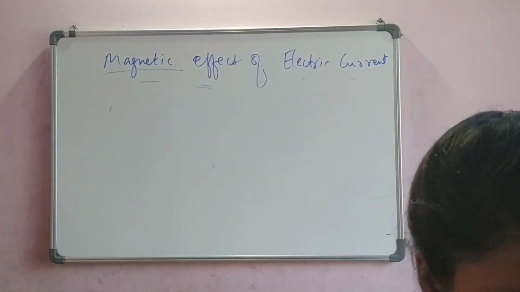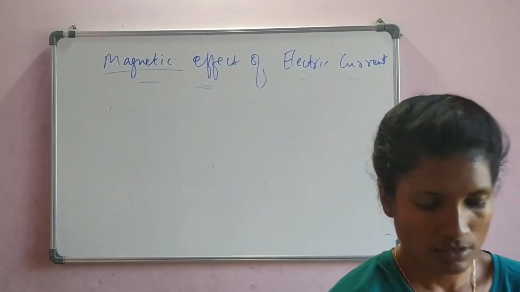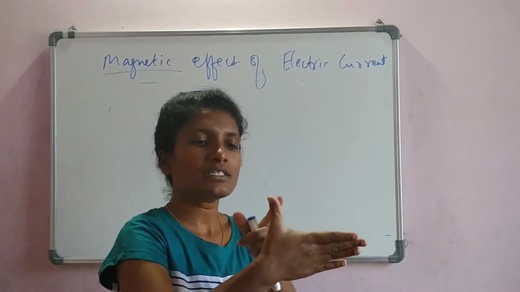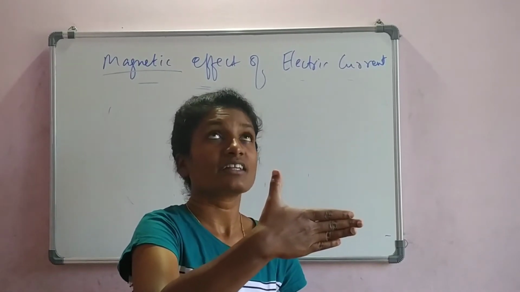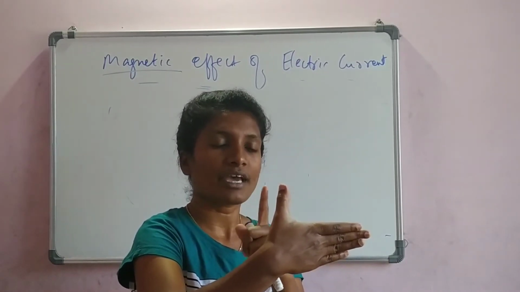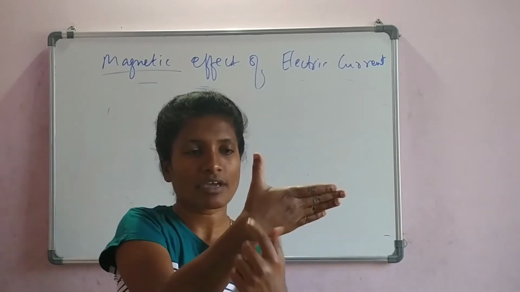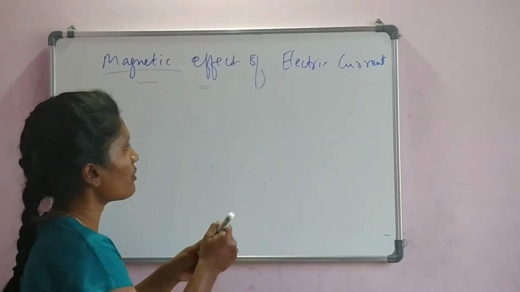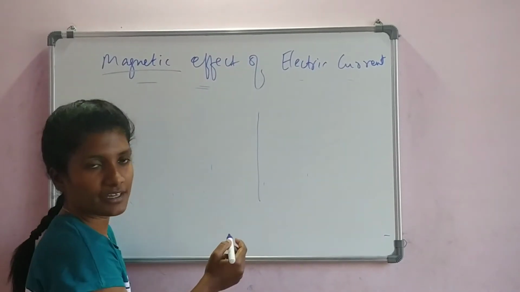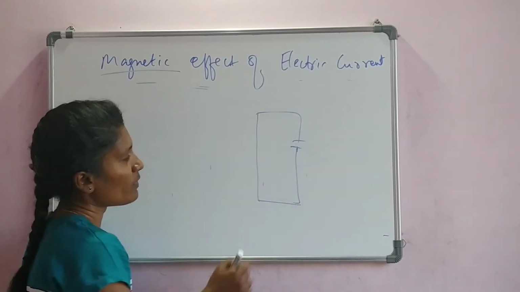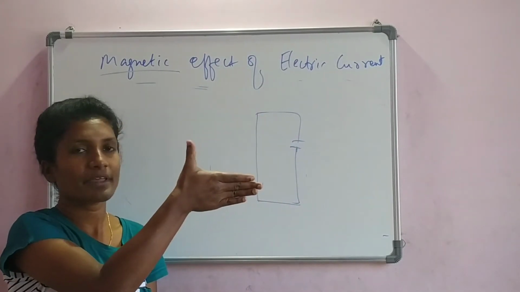Now let us all use our right hands. In this right hand, the thumb is taken in a straight path. Now imagine this is the current carrying conductor, this is the straight line. I had drawn a wire here, right? So this wire is represented by the thumb.